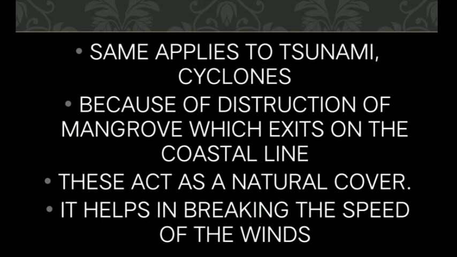It also helps in breaking the speed of the winds. The mangrove trees which we destroyed help in slowing the speed of the wind. So by the destruction of these natural assets, we will be enhancing the impact of the disaster.